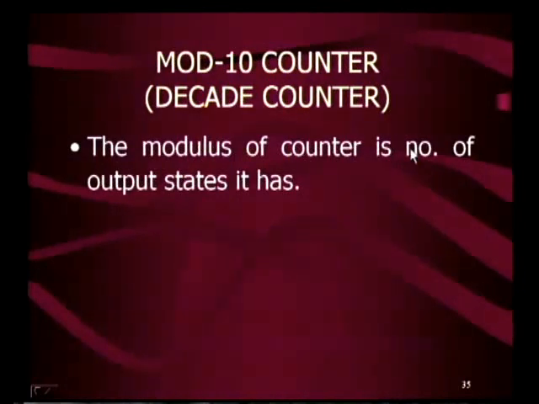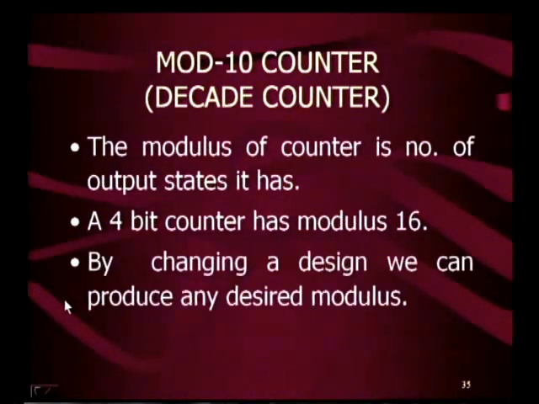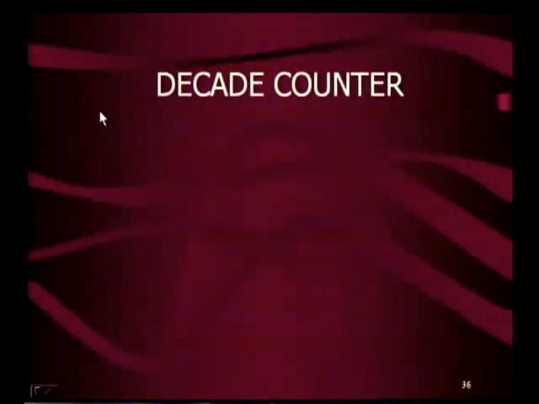The modulus of a counter is the number of output states it has. A 4-bit counter has a modulus of 16. By changing the design, we can produce any desired modulus. A decade counter has a modulus of 10. Now, let us see the diagram of the decade counter and its working.